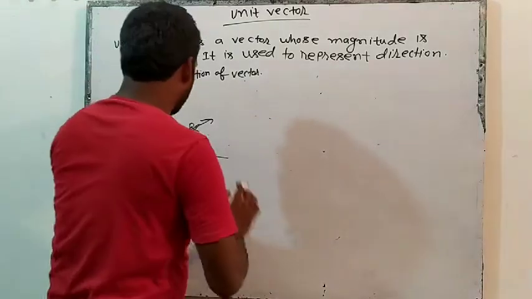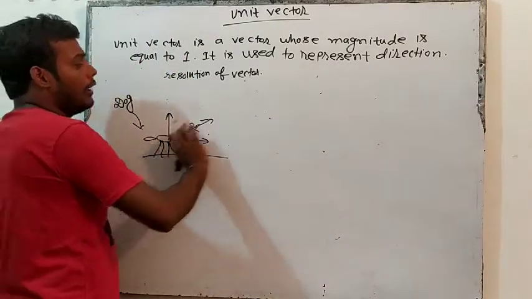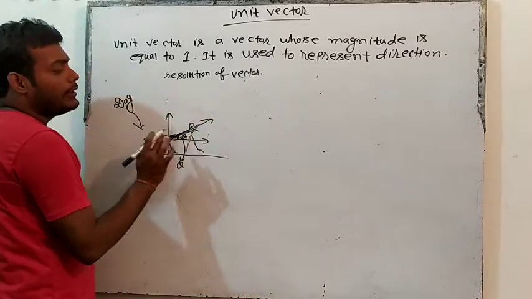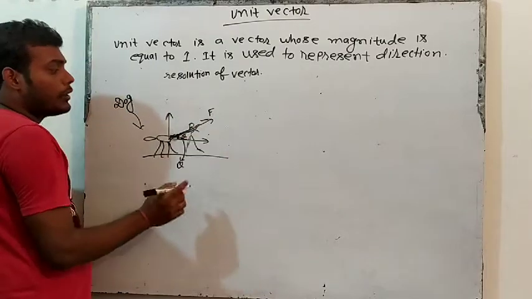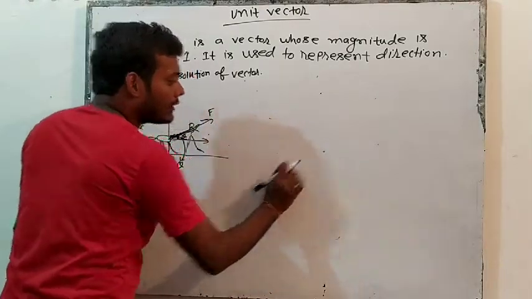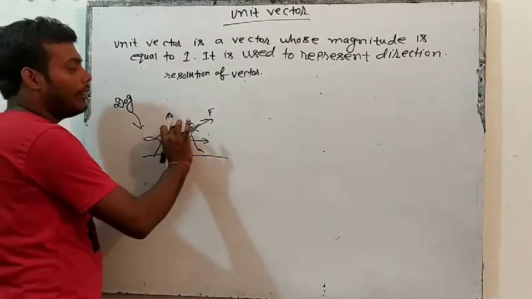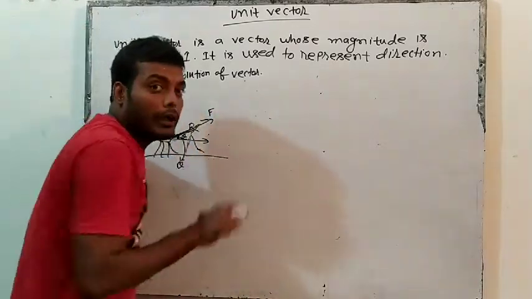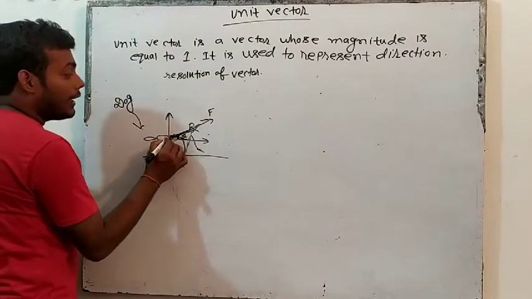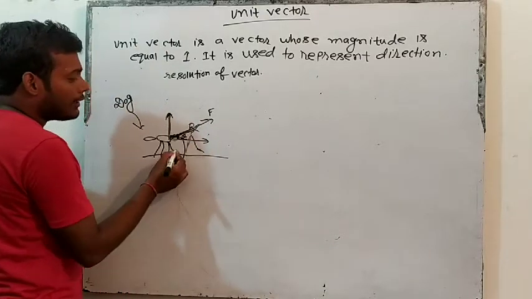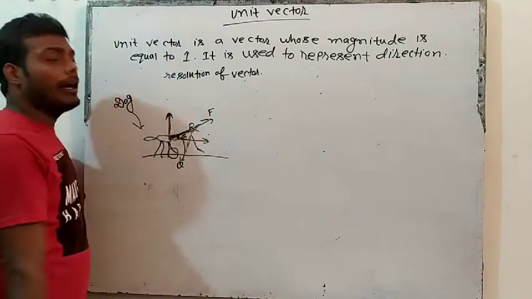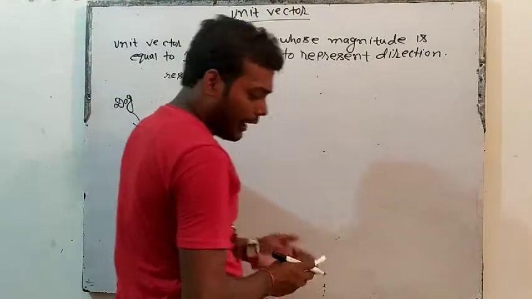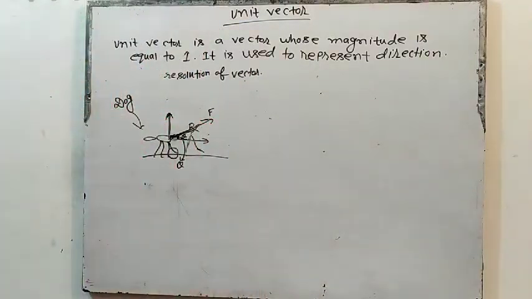Try to understand that when any person pulls a dog at a certain angle theta with the horizontal, this force will have two components, and with these two components the dog will go in the forward direction also. For example, if Bahubali pulls this dog, the dog will go forward like this, and at the same time you will see that this leg of the dog will lift up. Why? Because some force is acting in the y direction also. Try to understand why I am saying this. For example, suppose this one.